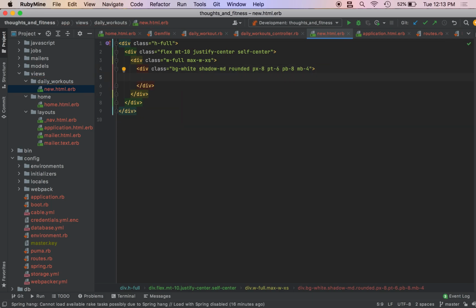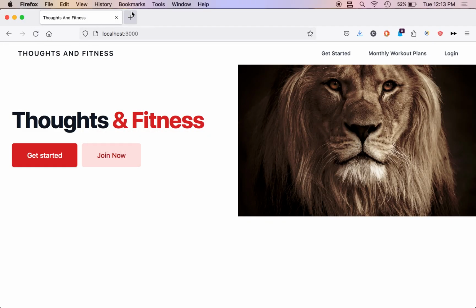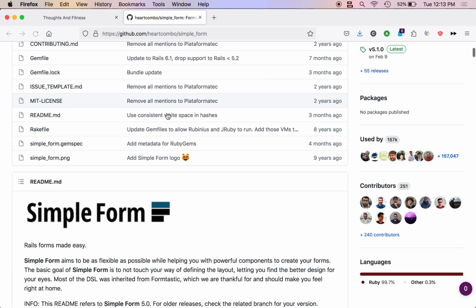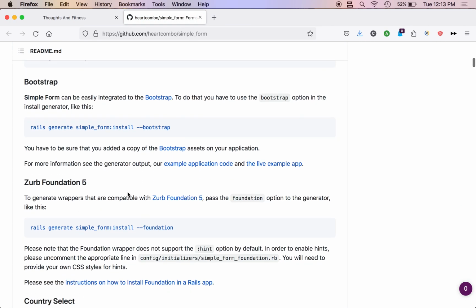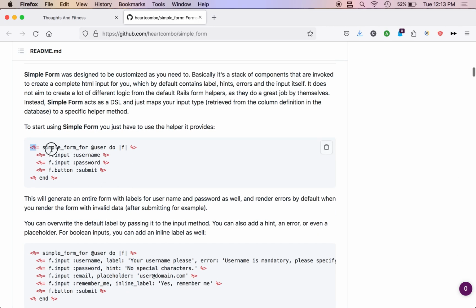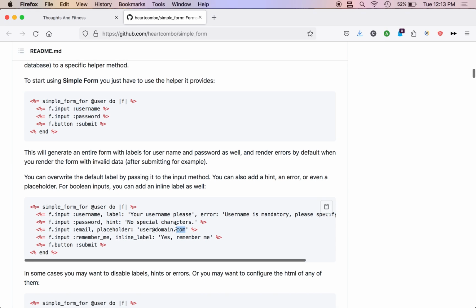And now the moment that you have all been waiting for, we're going to create the simple form. So let me open up the simple form GitHub. If you want the official instructions, you can come over here. I don't know who this heart combo guy is, but I'd like to have him on my podcast. Usage. So just look how simple this is. You just do f.input and then the key of what you need, and you can have labels, stuff like that. You can pass in different errors, yada, yada, yada.